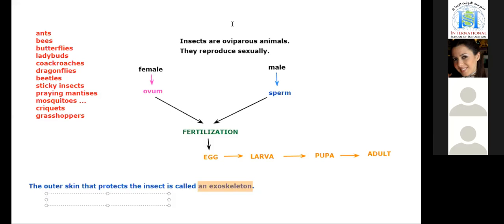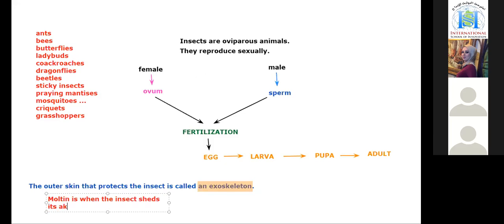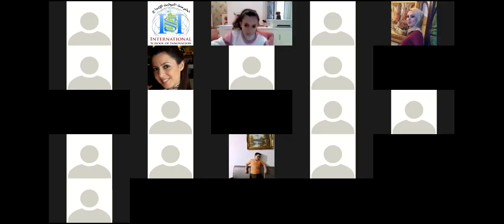Molting is when the insect sheds its skin or its exoskeleton. The older exoskeleton is small, so the insect takes it off and grows a new, bigger one. This is molting.